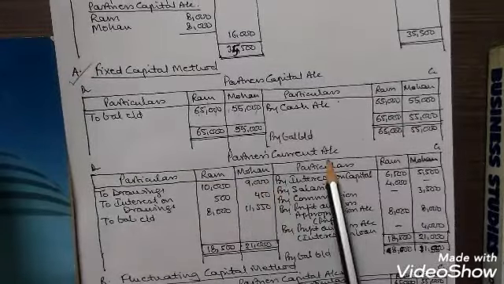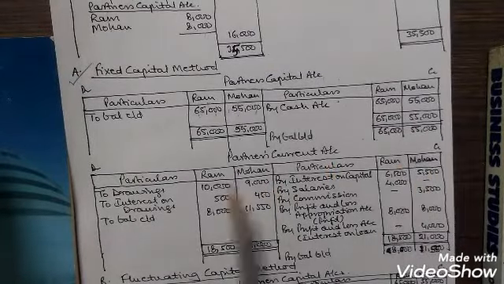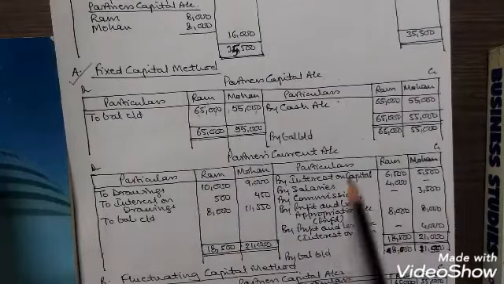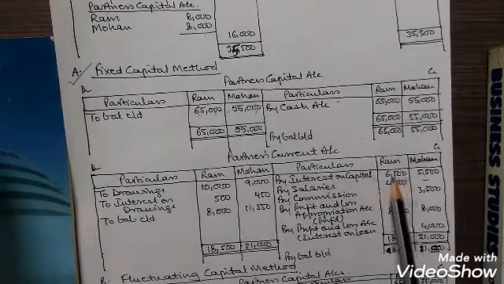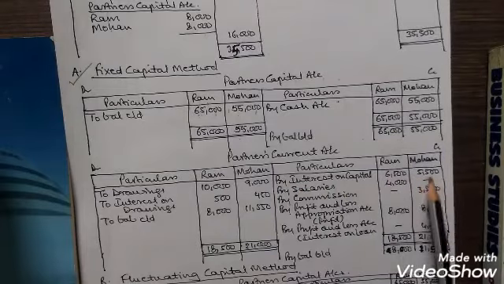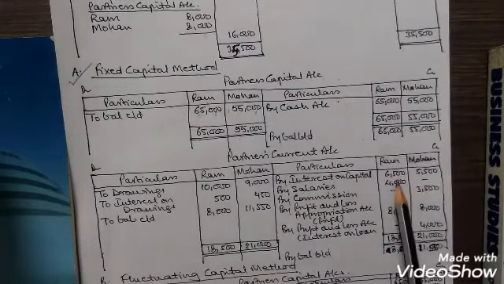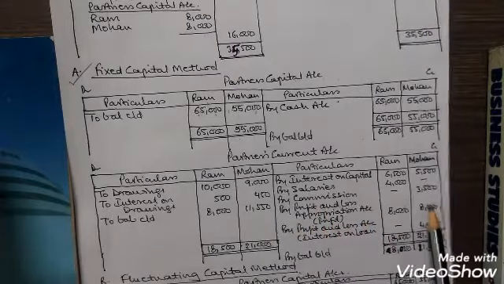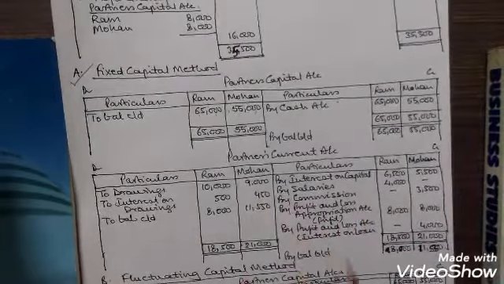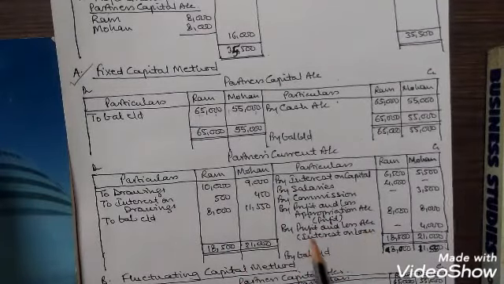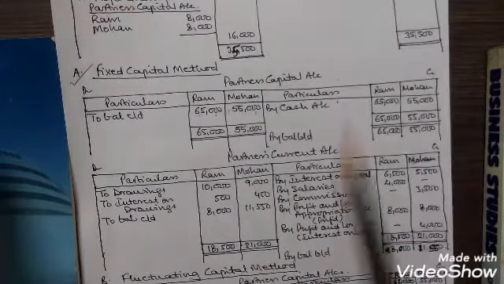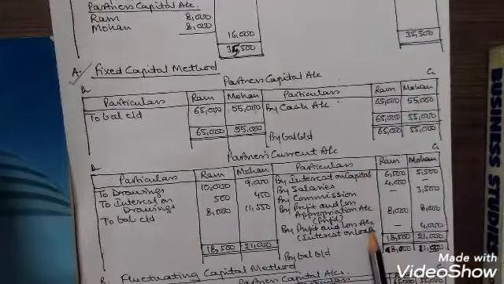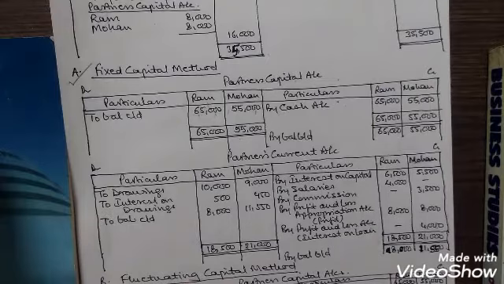Now the partners current accounts, Ram Mohan on the debit and the credit side. On the credit side by interest on capital 6,500 and for Mohan 5,500. By salaries 4,000 for Ram. By commission 3,500 for Mohan. By profit and loss appropriation account profit 8,000 over here. And by profit and loss account interest on loan which is given to Mohan. This interest on loan will be shown in the partner's current account or in the capital account if the capital is fluctuating, that we will do later on.